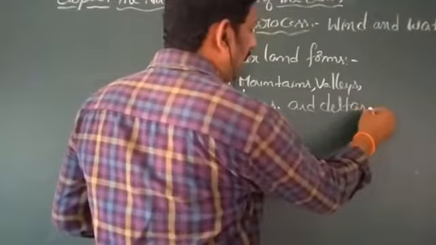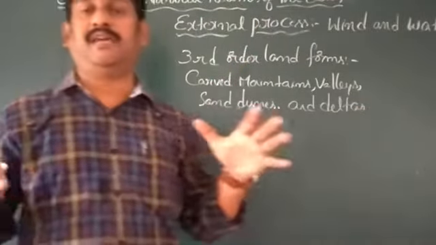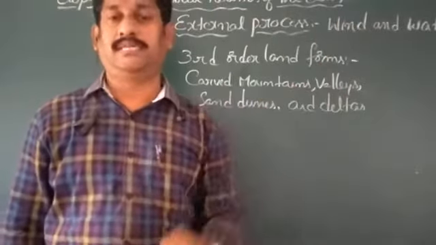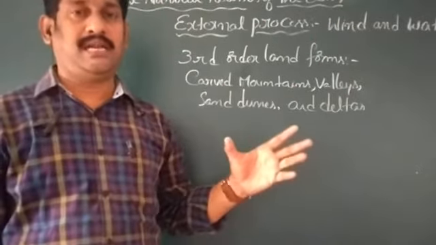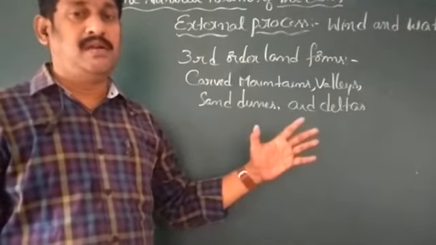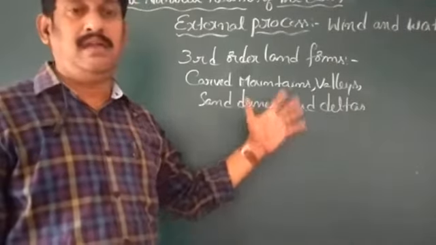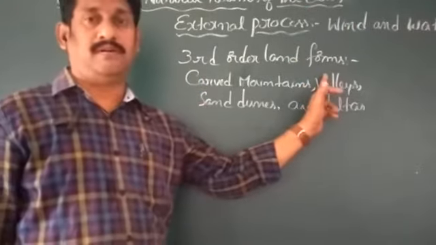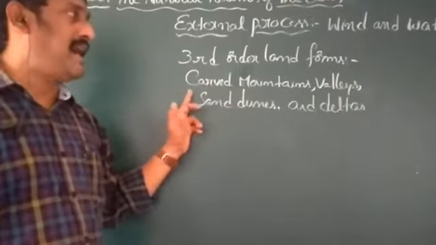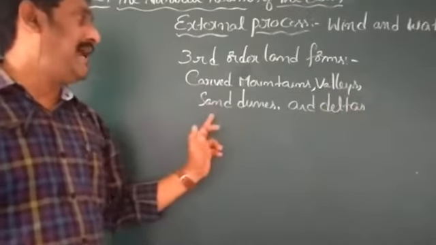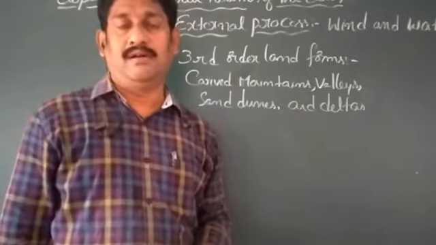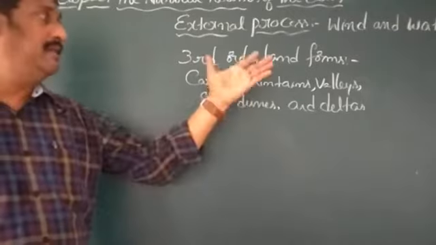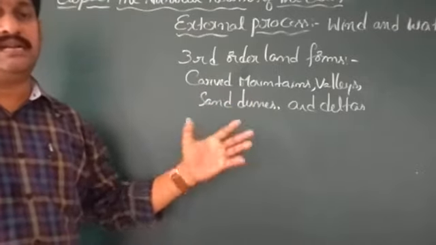These are formed on the surface of the earth with the effects of wind and water. Understand clearly. Once again I am repeating, the landforms formed by wind and water we call third order landforms. What are they? Carved mountains, valleys, sand dunes and deltas. These landforms include features like carved mountains, valleys and deltas.